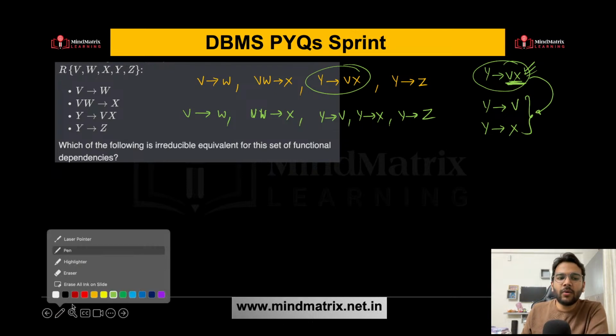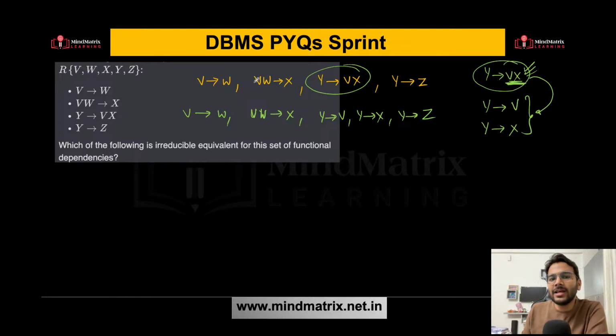Okay, now what else we can do? Now we need to find out whether there is a redundant functional dependency present over here or not. Now how can we find out the redundant functional dependency? Let's try to find out. Now v determines w. Can we get this v determines w by using the remaining functional dependencies? So let's try to find out v closure. We are going to get v, what else? Nothing else. That means this is required.